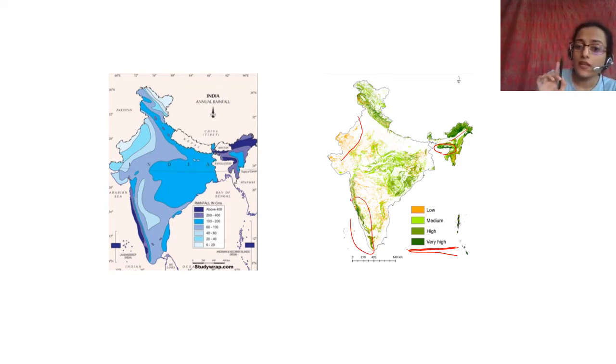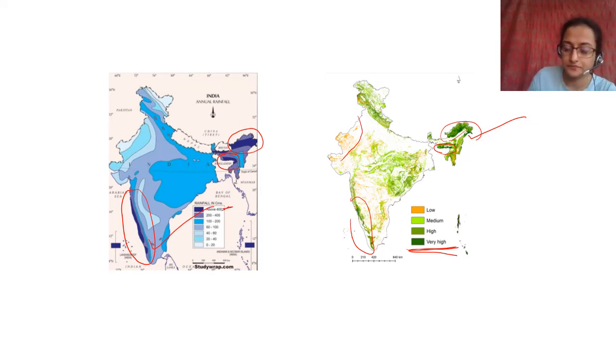So how do you see this? What do you correlate this with? Look at this. Dark blue, dark blue, dark blue. It correlates directly with very high biodiversity and very high rainfall. This is very high rainfall. Look, this is above 400 centimeters annual rainfall. Okay. So you see that these are directly correlated.